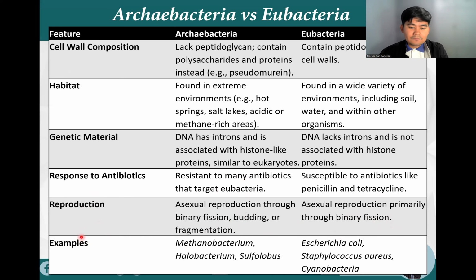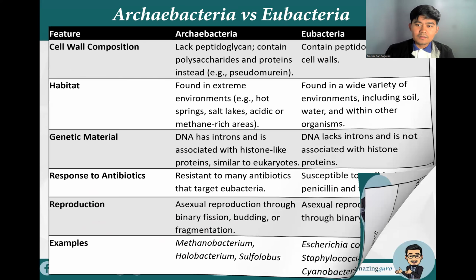So some examples of archaebacteria, we have the Methanobacterium, Halobacterium, and Sulfolobus. If you see Sulfolobus in the board exam, these are thriving in a sulfur-rich environment. Okay? And then for eubacteria, we have E. coli, Staphylococcus aureus, and cyanobacteria.